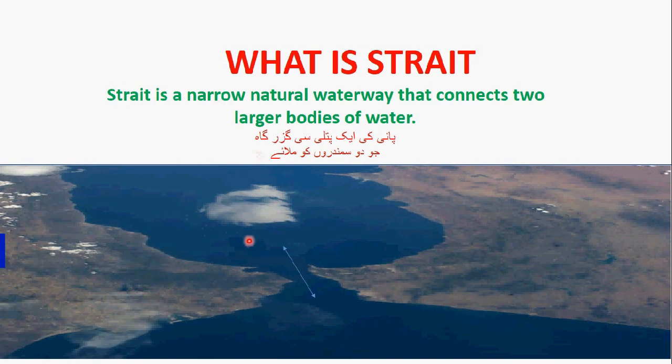Here we see two larger bodies are there. One is here, another is here. Both larger bodies are connected or joined by a small channel of water body known as a strait. Let's talk about famous straits.